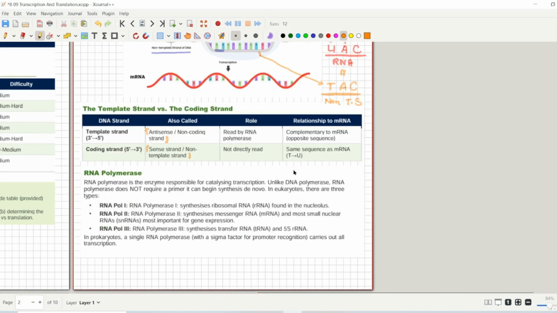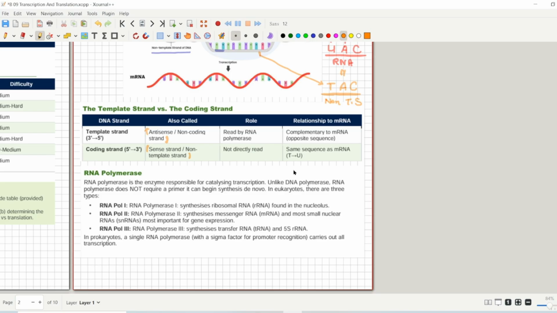So let's talk about the RNA polymerase enzymes that are involved here. RNA polymerase is the enzyme that is responsible for the whole process. Unlike DNA polymerase, RNA polymerase does not require a primer. You know that in the replication process, DNA polymerase requires a primer, but RNA polymerase does not require any primer, and it can do the synthesis on its own.